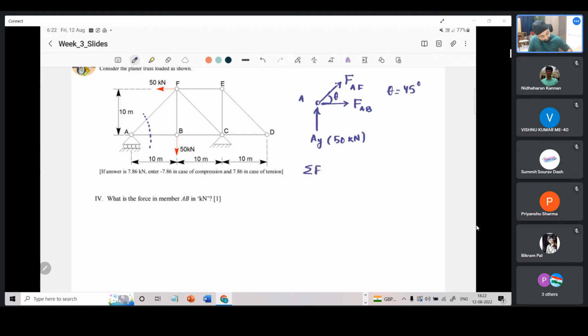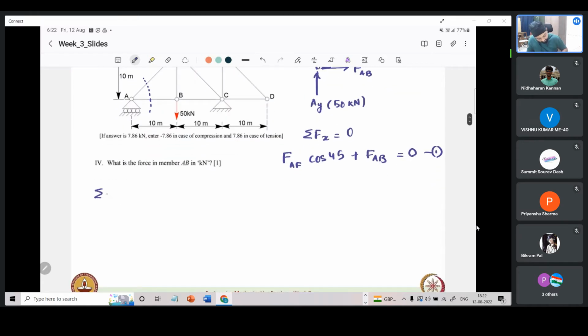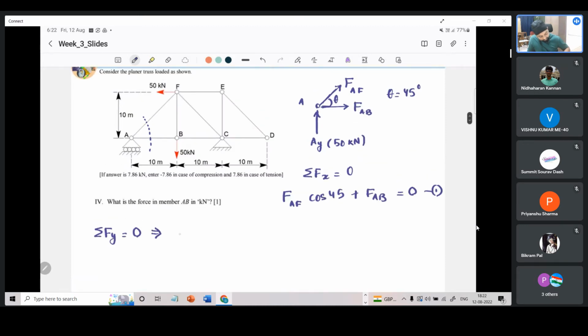Okay, now if we take sigma Fx equals 0 here, what do we get? FAF cos 45 plus FAB equals 0. This is one equation. What is the second equation? Sigma Fy equals 0 gives us FAF sin 45 plus AY equals 0.